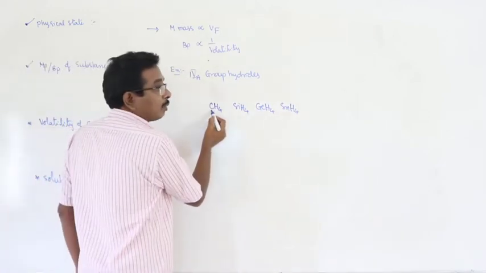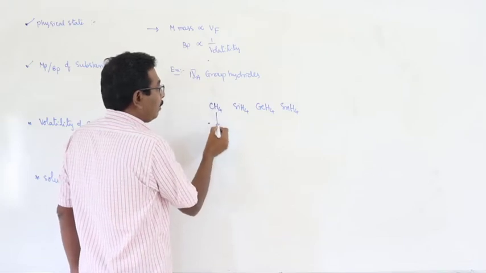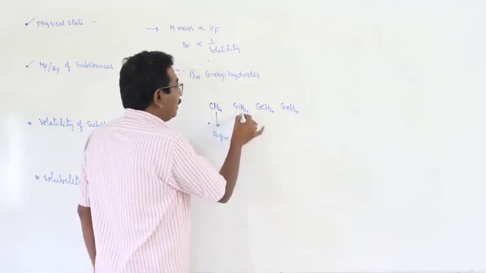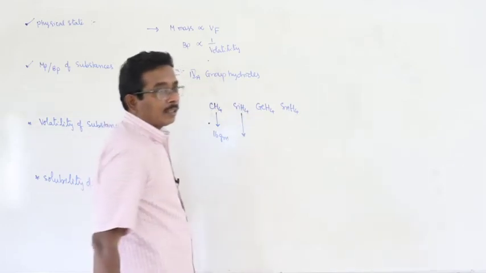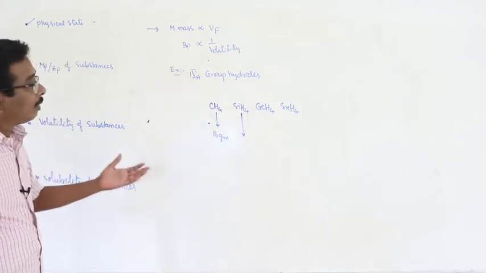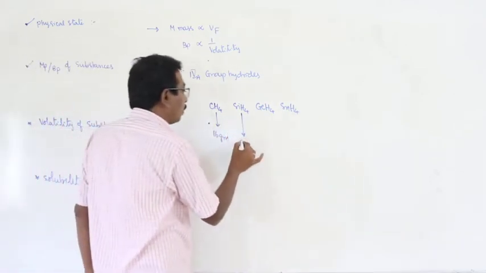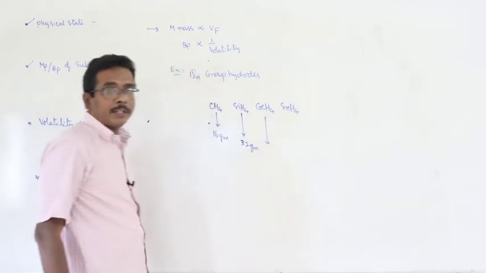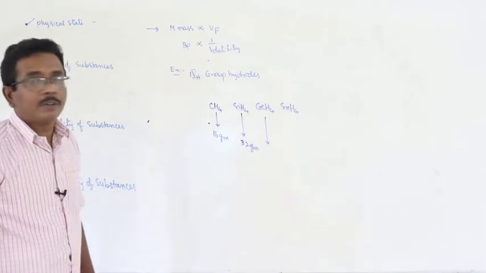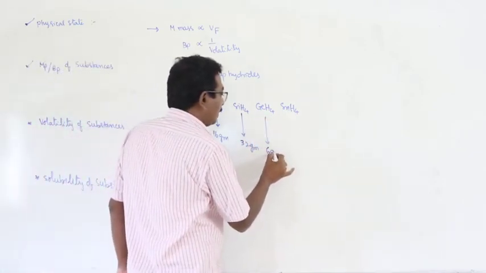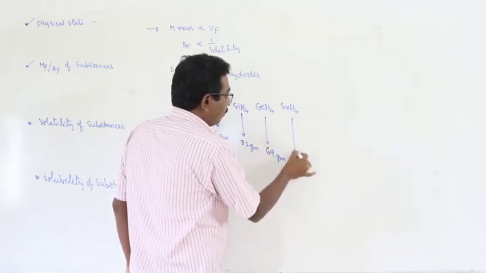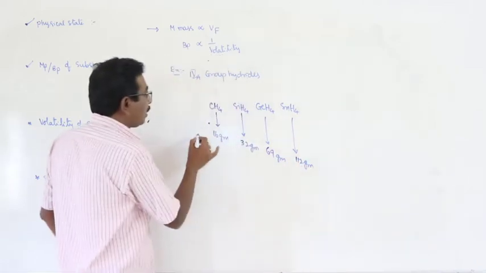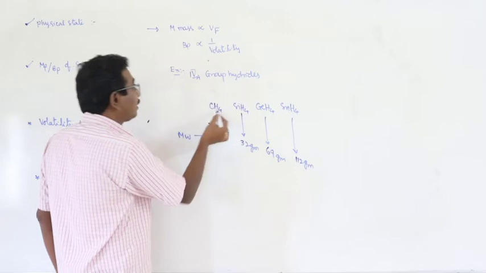Here carbon 12 grams and 4 grams of hydrogen, totally 16 grams molecular mass. Silane: silicon atomic weight 28 grams, 28 plus 4, 32 grams. Germanium, near about 65, 65 plus 4, 69 grams. Tin, 108 plus 4, 112 grams. This is about the molecular weights of hydrides of fourth group elements.